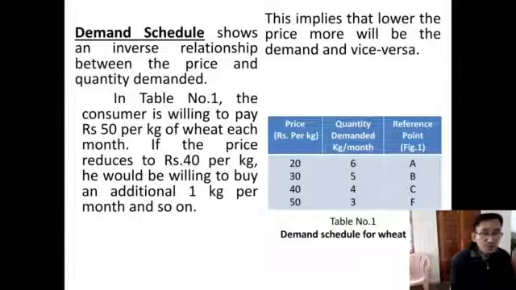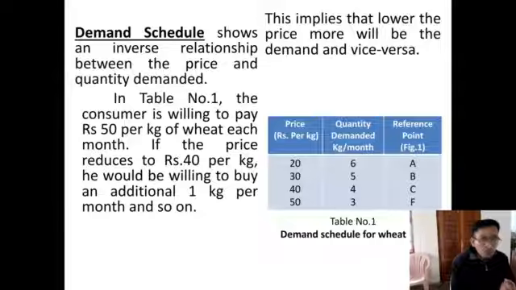This implies that the lower the price, the more will be the demand, and vice versa. On the demand schedule side, when the price of the commodity is lower, more will be demanded, and vice versa. When the price of the commodity is higher, the quantity demanded will be lower.